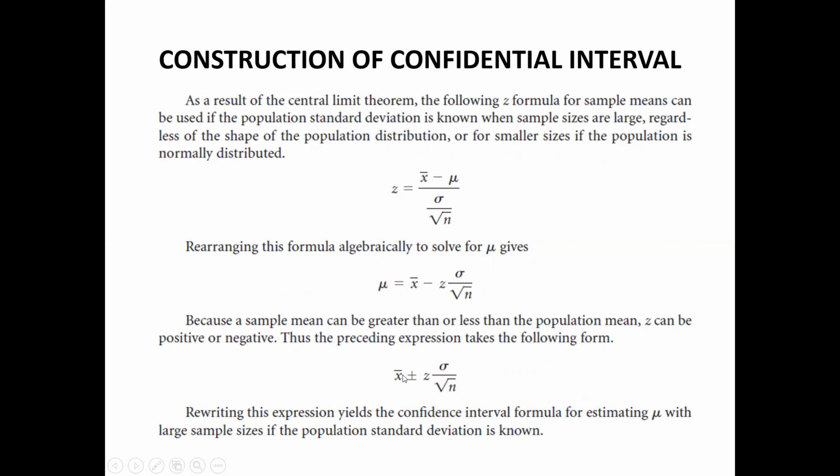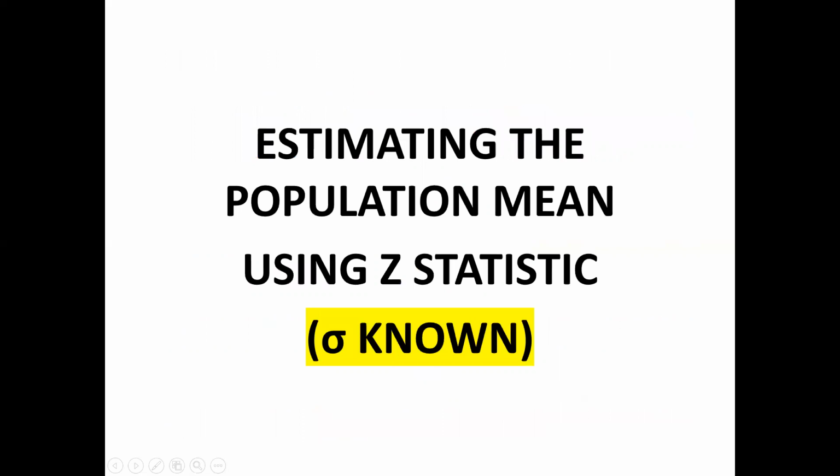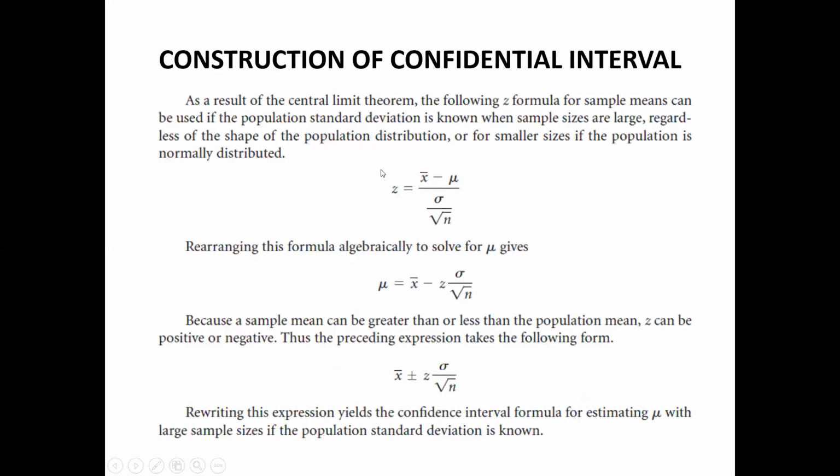So it is always advisable, जैसे हमने discuss करा था, interval estimate is better than a point estimate. So this would be your point estimate and this would be your interval estimate. So you have to determine the interval estimate. Remember, when you know the standard deviation of the population, then you have to use Z statistics, and the formula for Z statistics is this. And if you rearrange this, this would be the final formula. Since we can have positive or negative values of Z, we have to put a plus or minus sign. So this is the interval estimate.